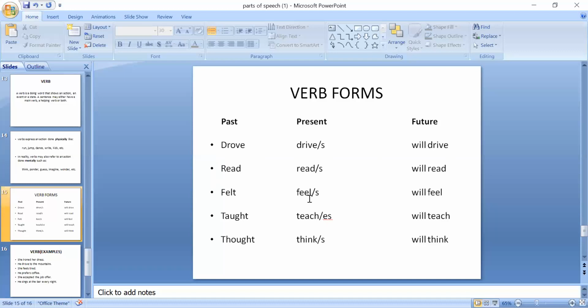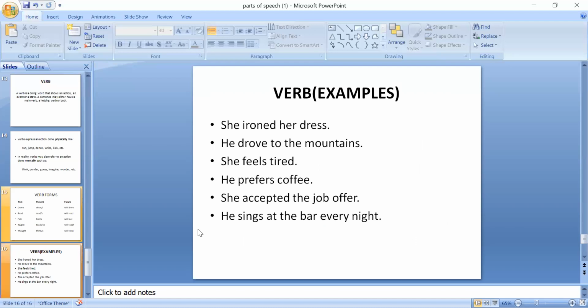Feel or feels, and will feel. Taught, teach or will teach. Thought, think or will think. Okay, these are the forms of the verbs: the past form, present form, and future form.